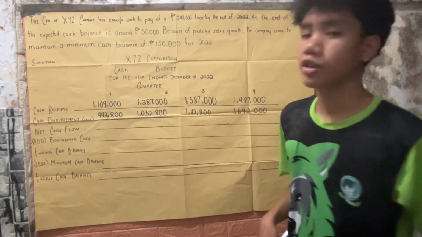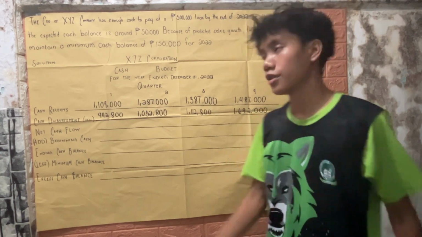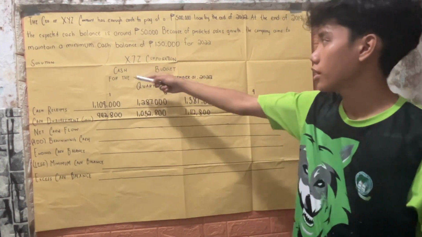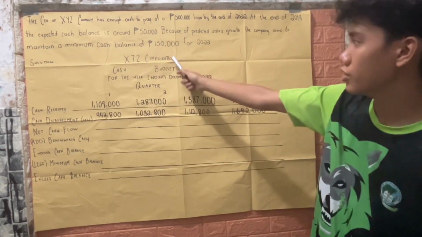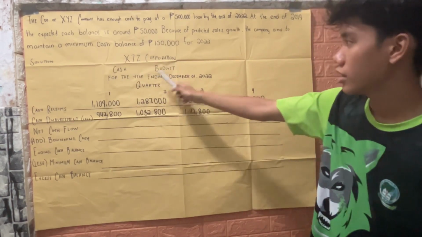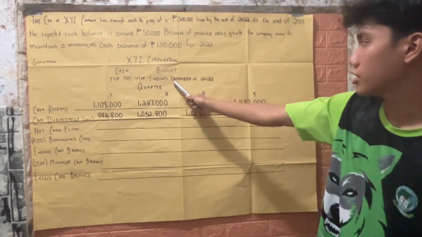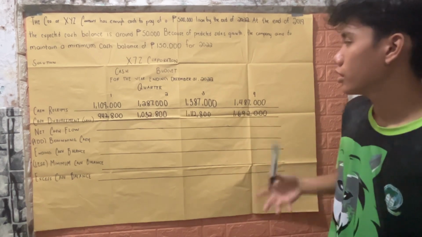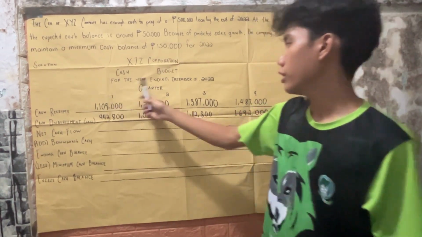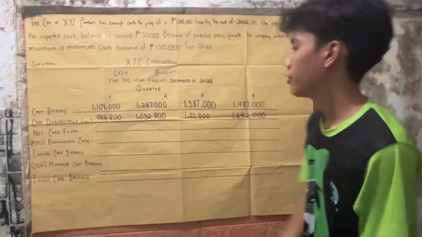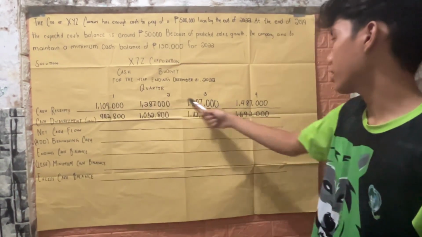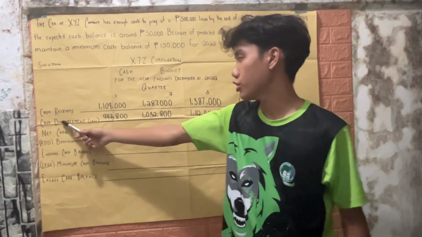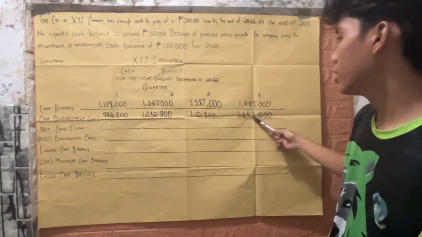So here's the general format for the cash budget. You will first start with the company name, which is XYZ Corporation, followed by cash budget and the date, for the year ending December 31, 2022. Then the quarters 1, 2, 3, 4. Then we have the cash receipts and cash disbursements, which are now reflected.